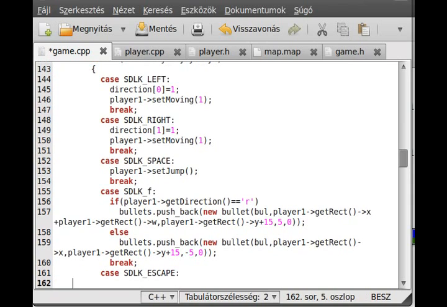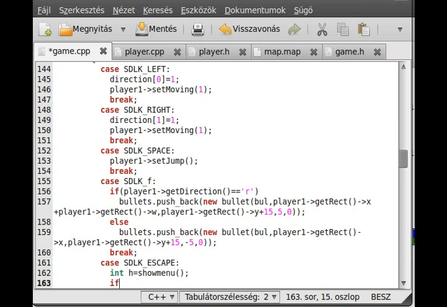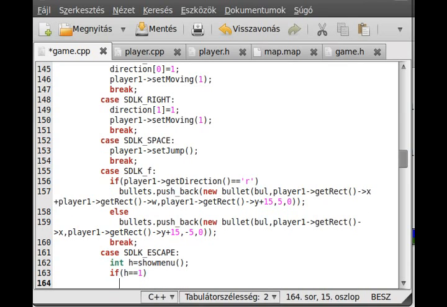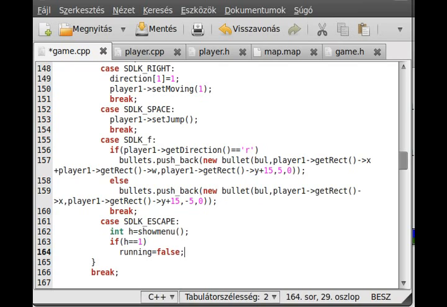If the escape key is pressed, then we create a variable int age equals show menu, and we check that if age equals 1, then we set running equal to false, because remember it always returns a number. 1 is the exit basically, and 0 is continue. So if it is 0, then we don't do anything. If it is 1, then we exit from the program and actually break it here.